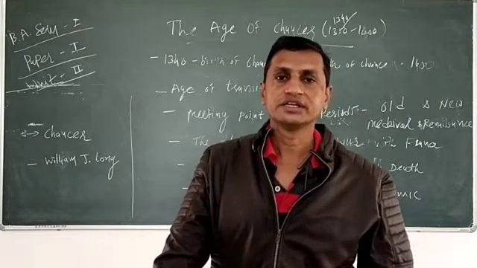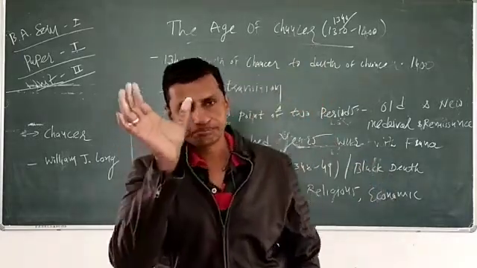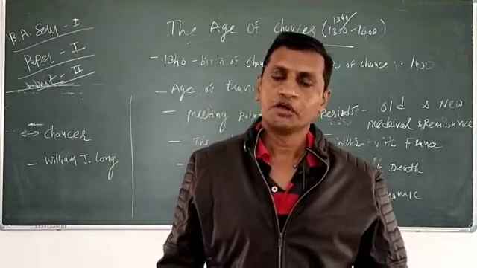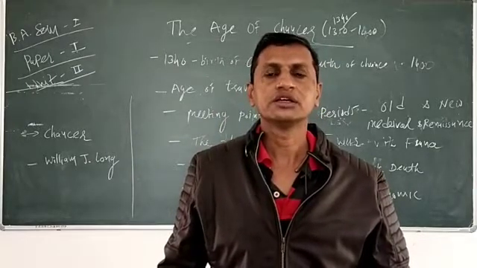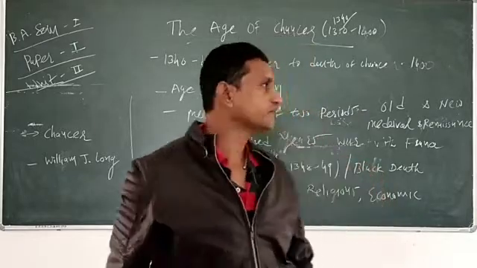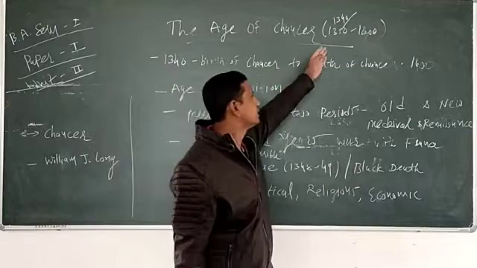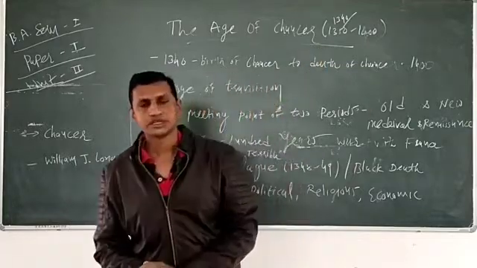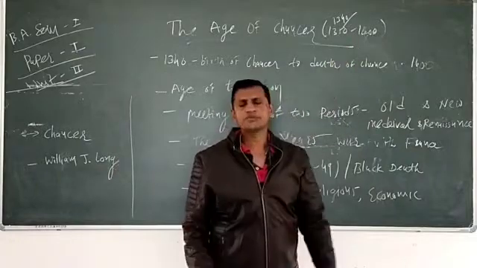Okay, dear friends, in the age of Chaucer, first we have to make the perfect formation of the question. The first point is the introduction. The age of Chaucer. Why should I mention some of the historical books?